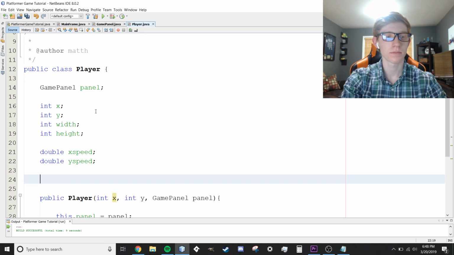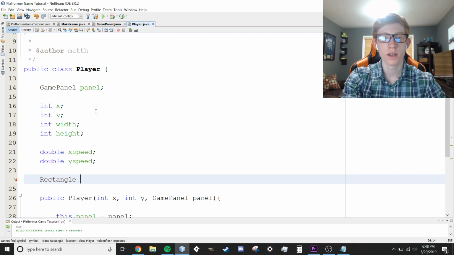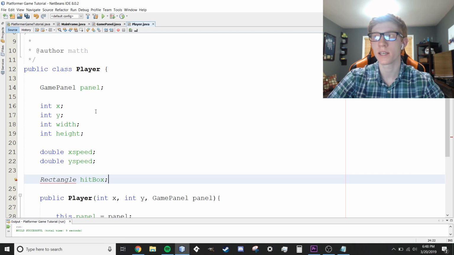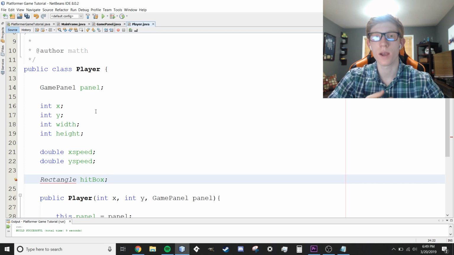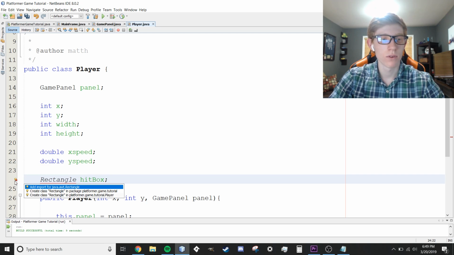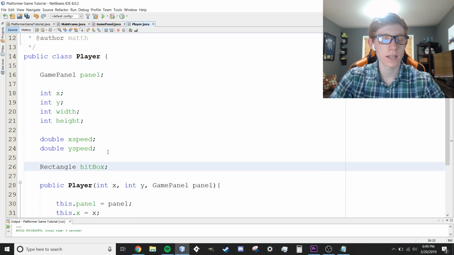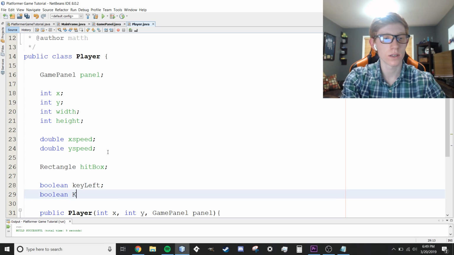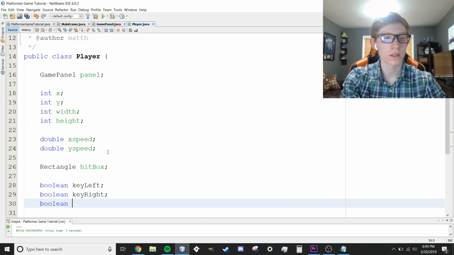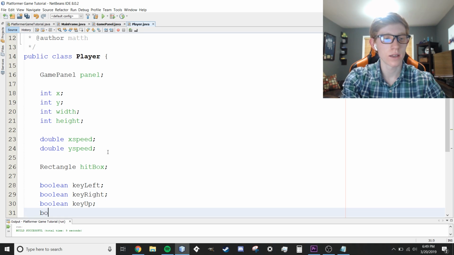And we need 5 more variables here. The first one is going to be a rectangle object, Rectangle hitbox, and I'll show you this a little bit later, but rectangle objects are just objects that contain a point where they start, and then a width and a height, and they make a box within those parameters, and we're going to use it for collision checking to see when we're going to run into a wall and things like that. We didn't import really quick here. Import java.awt.Rectangle. Right there, okay. And then the last thing we need is just a bunch of variables to see if our keys are pressed. So boolean keyLeft, boolean keyRight, boolean keyUp, just like that, and boolean keyDown.